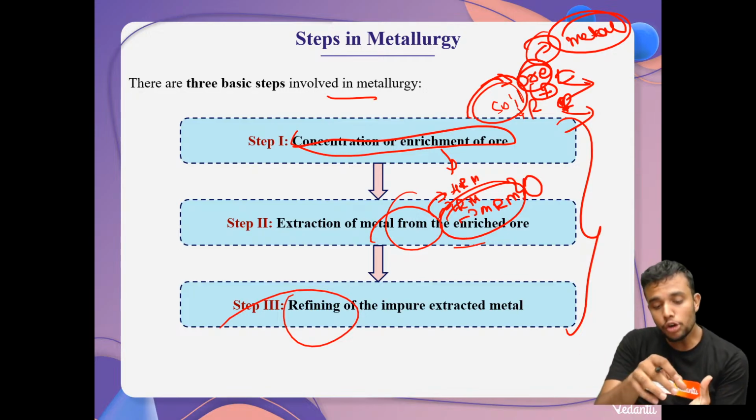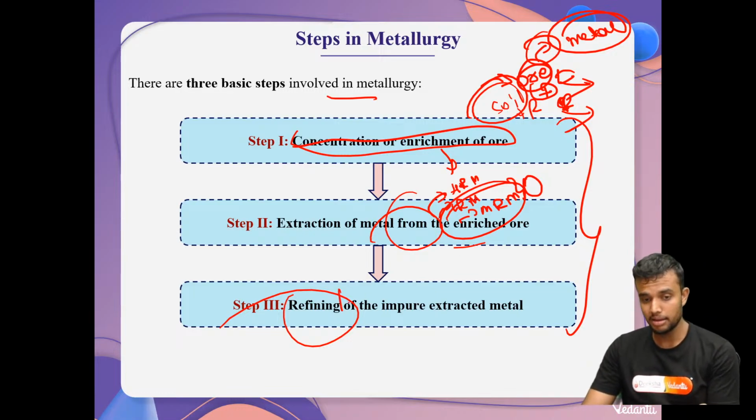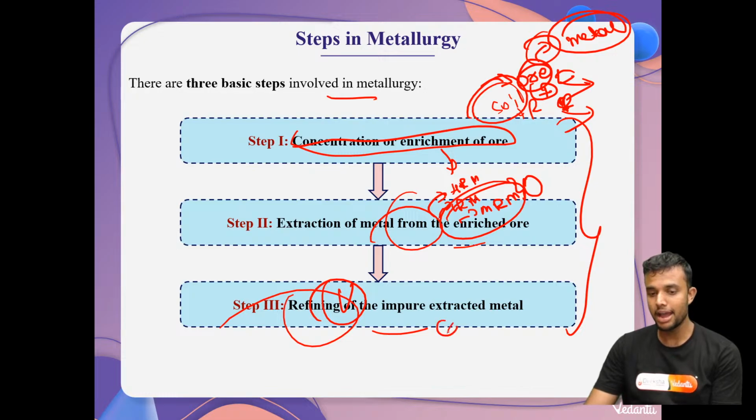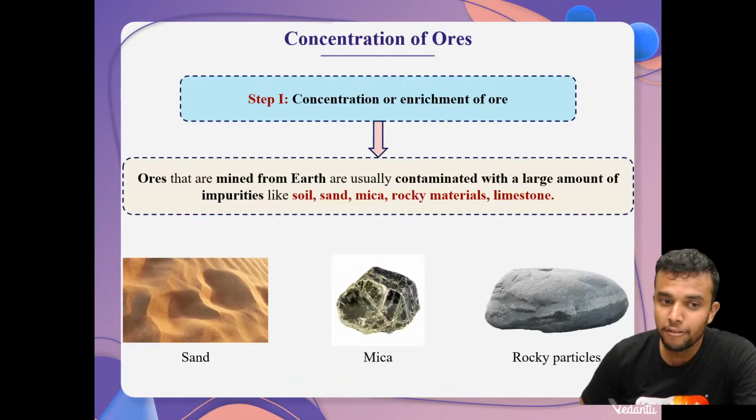That's why we need to remove that impurity metal or impure metal. We want only pure metal. That's why refining is very important. In the electrolytic refining method, this thing happens. This is the first step, concentration.